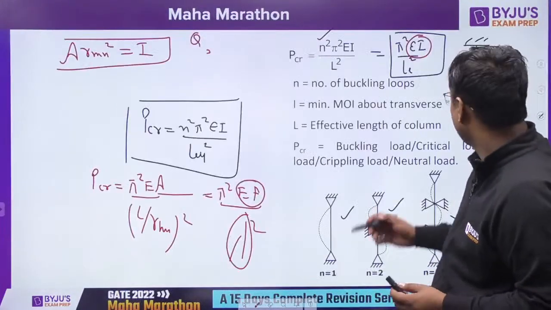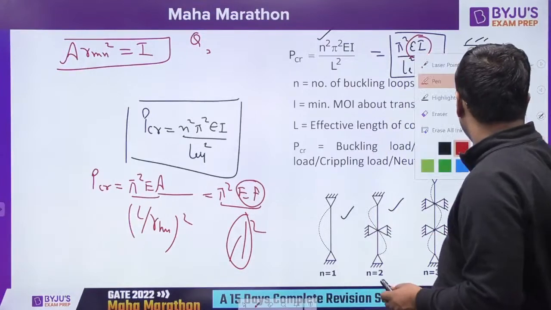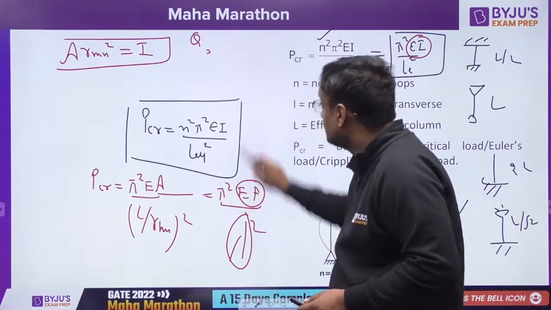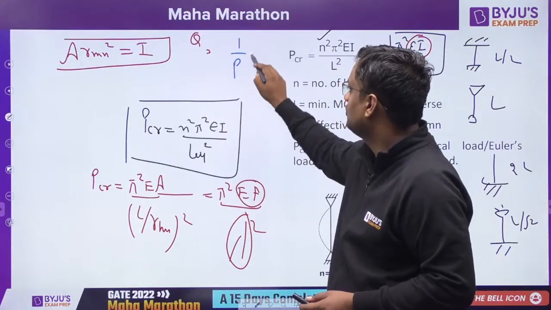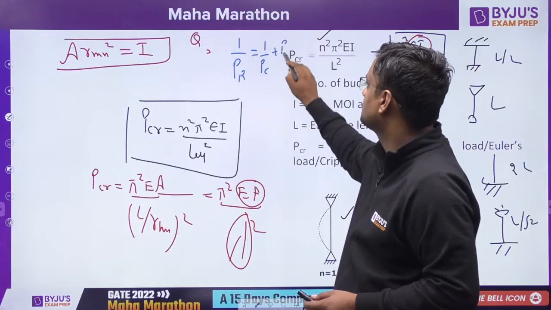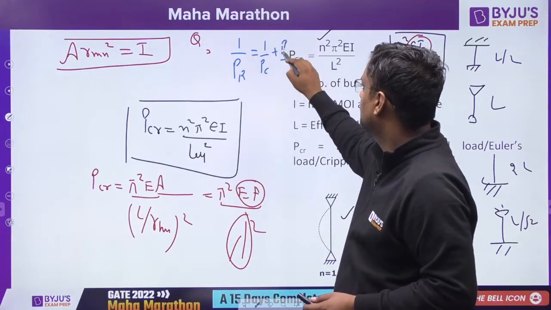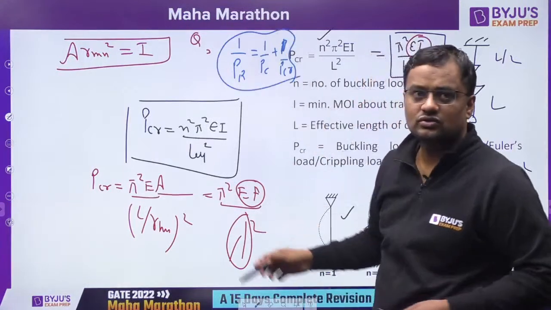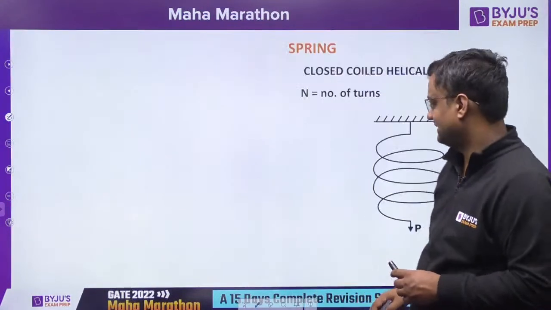Now guys, Rankine. The question has never been asked, but if you want to know, the Rankine load of failure is: 1 upon P_R equals 1 upon crushing load plus 1 upon Euler's load. But the question is never asked from this, so not much is required for practice.